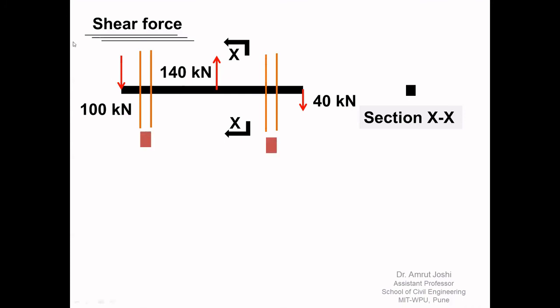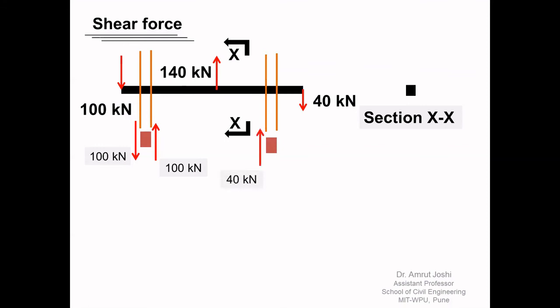If I take the algebraic sum of all the forces on the left hand side of this cross section, and these forces are parallel to the cross section, the sum turns out to be 100 kilonewton downward. Mind you, as the entire beam, the entire member, is in equilibrium, its part is also going to be in equilibrium. So the algebraic sum of all the forces on the right hand side must turn out to be 100 kilonewton upward. But under the action of these two pairs of forces, which are equal in magnitude and opposite in direction, these two cross sections are going to slide over each other.